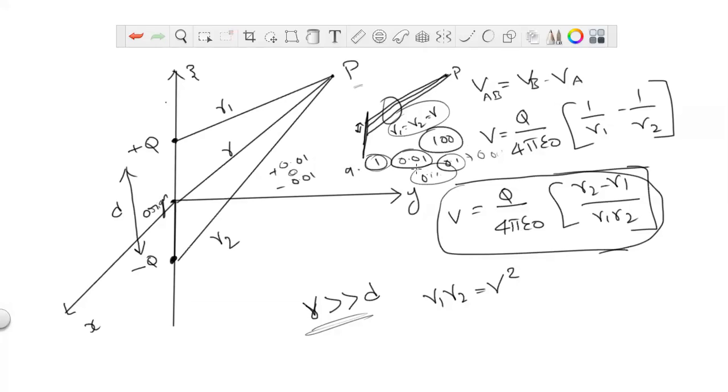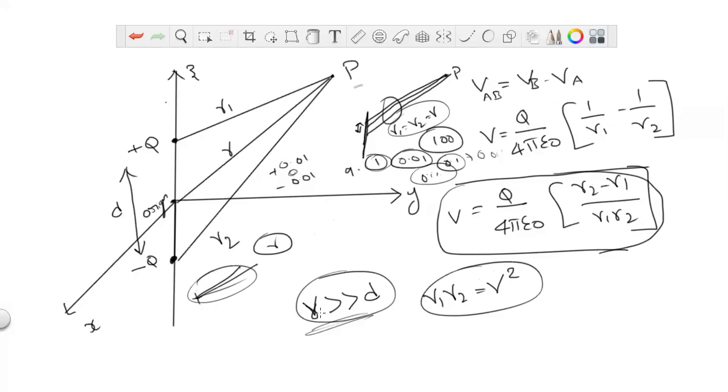Like that, if the distance between plus q and minus q to P is very large compared to d, then you can consider r1 and r2 equal to r square. Simply, if plus q and minus q are at the origin, there is no difference; the value becomes r. Simply the distance vector is r. There is no change. So like that we can take r1 into r2 equal to r square when the condition is r greater than d.